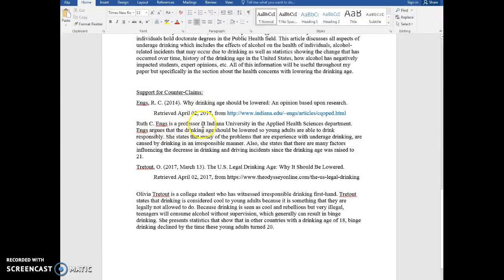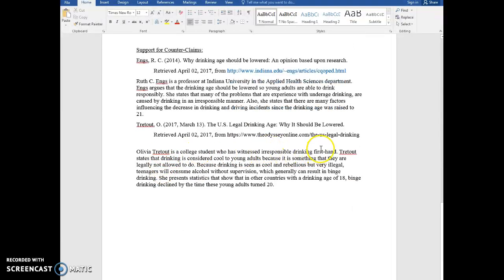She says that this is a source from a professor at Indiana University, and that this author states that many of the problems with underage drinking are caused by drinking in an irresponsible manner. And so if we lower it, it might help students early on deal with drinking. This source, again, is from theodysseyonline.com. And again, the annotation is 3 to 5 sentences. And this one shows the counterclaim of the age of 18 in other countries, but it has led to other related problems that the student will then refute in her counterclaim.